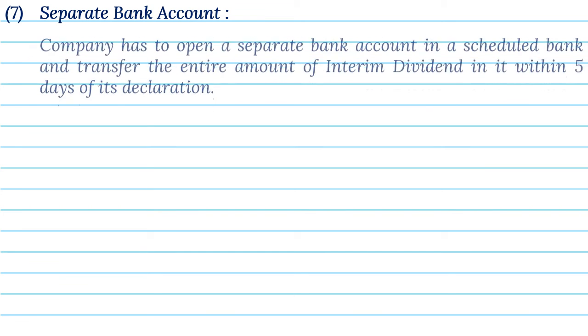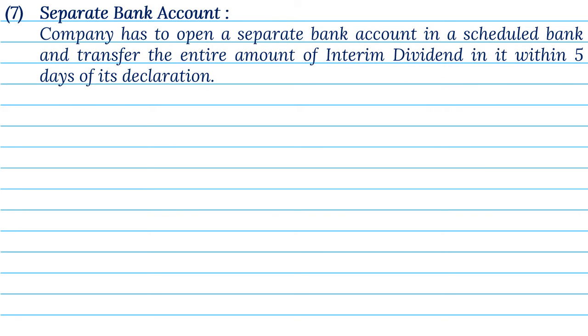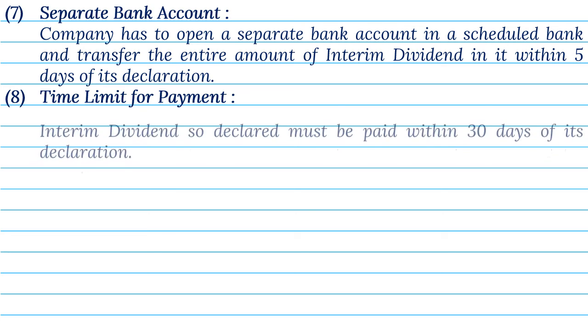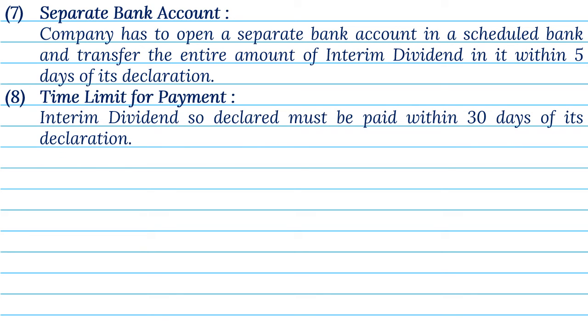7. Separate bank account. The company has to open a separate bank account in a scheduled bank and transfer the entire amount of interim dividend in it within 5 days of its declaration. 8. Time limit for payment. Interim dividend, so declared, must be paid within 30 days of its declaration.